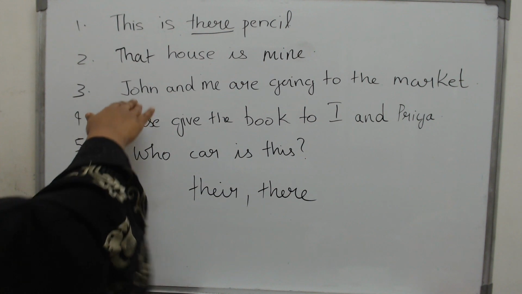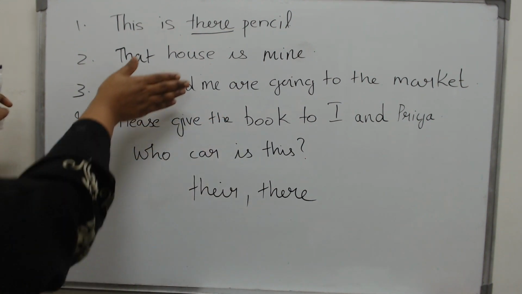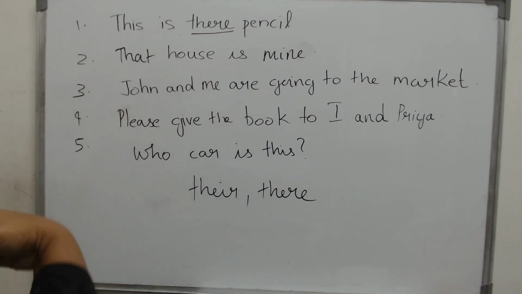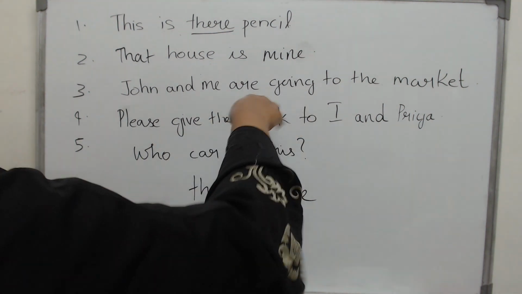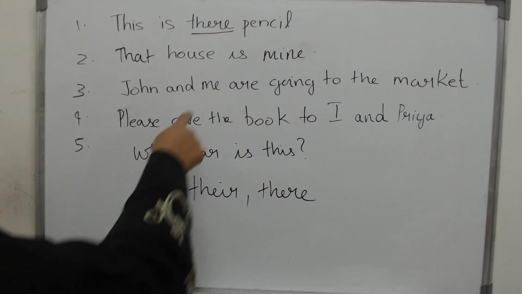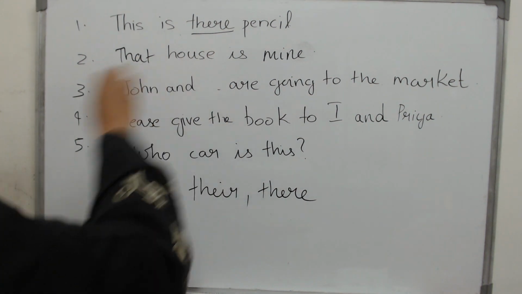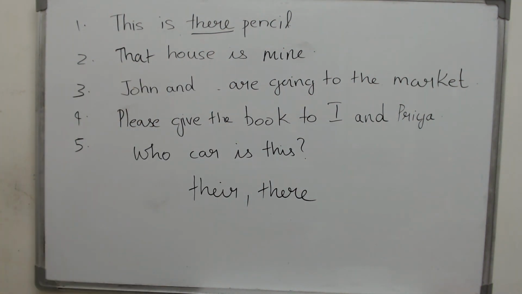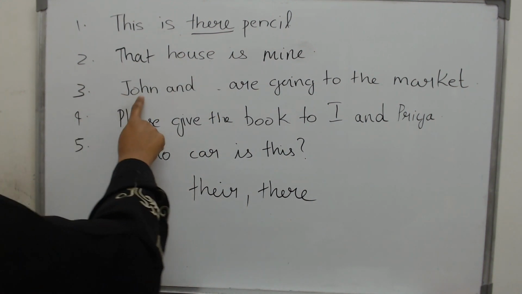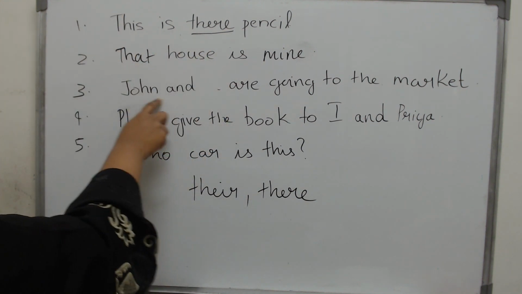John and me are going to the market. What is wrong? Now, just because you have 2 subjects, don't think the rules change. The rules do not change. Just think of me. Will you say me going to the market? No. You will say I am going to the market, because going is the work done. And who is doing the work? The subject is doing the work. And how will you write the subject? It will always be what? I. John and I are going to the market, because I is your subject pronoun. And remember, whenever you have a proper noun, somebody's name and I, remember the name will come first.